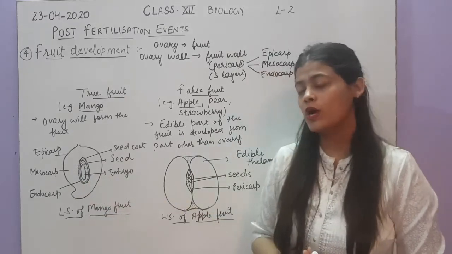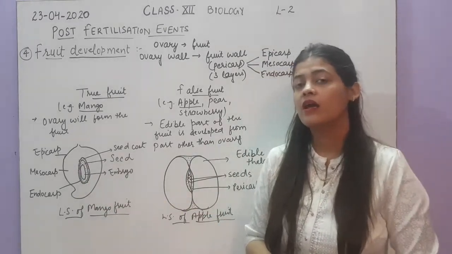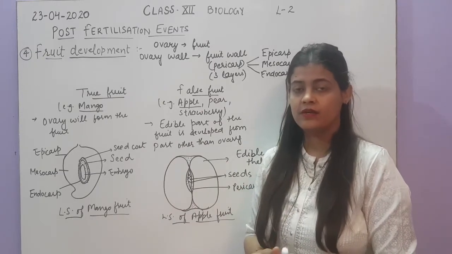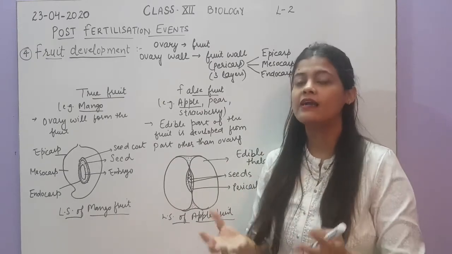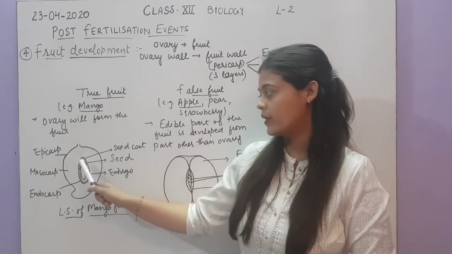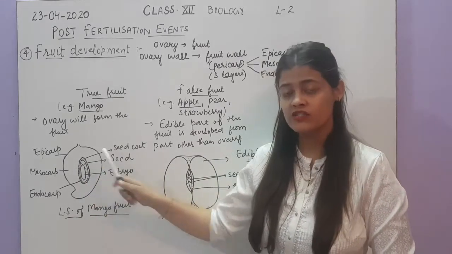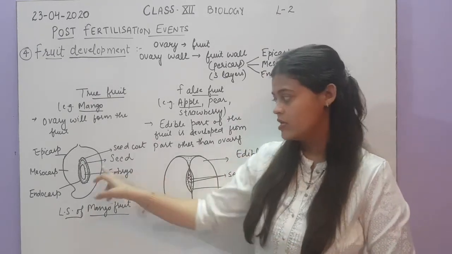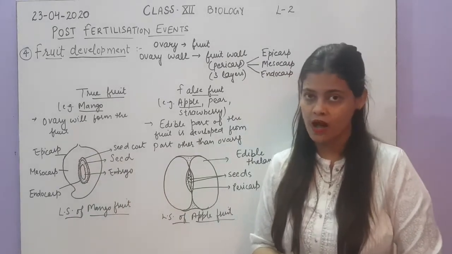And endocarp is what you will see as the inner part of the mango seed. It means the outer covering of the seed, and inner to the mesocarp is the endocarp. It is slightly hairy in structure. You must have seen a mango seed. So this layer is the endocarp.